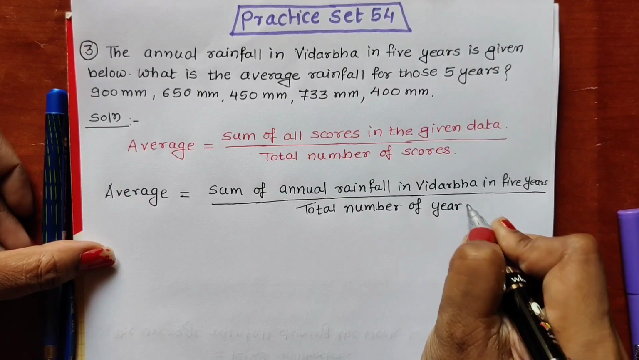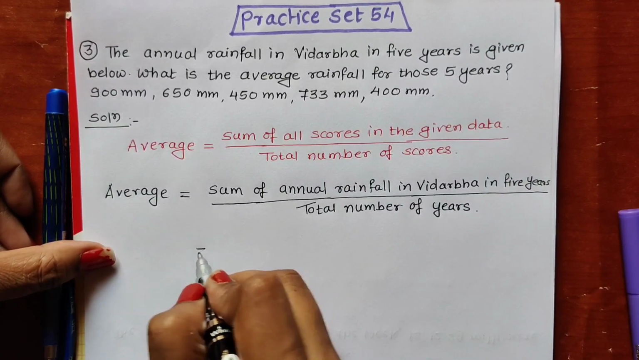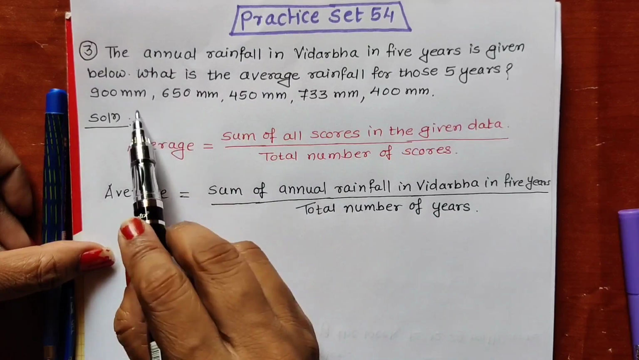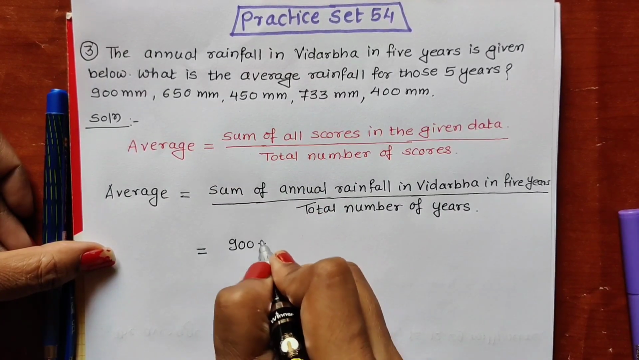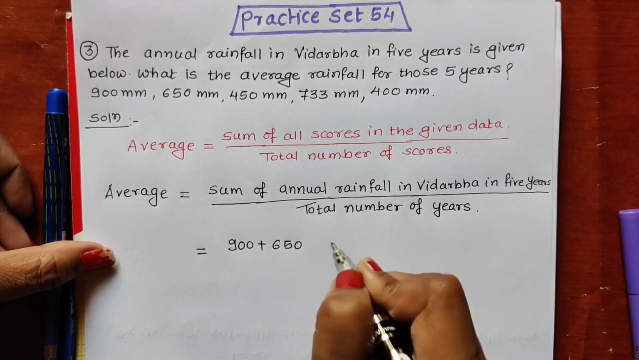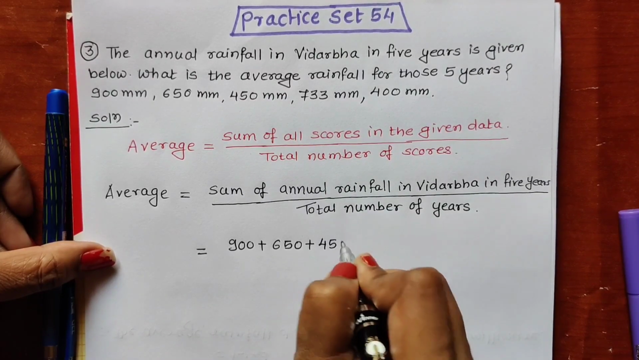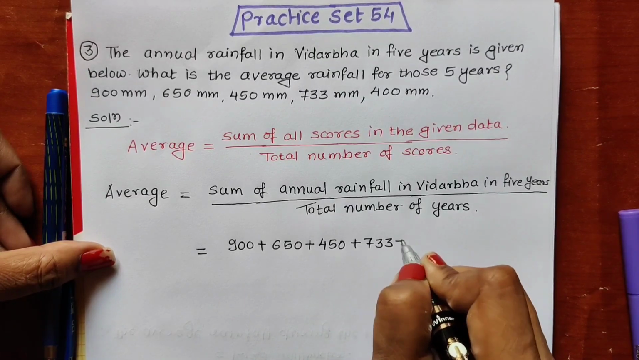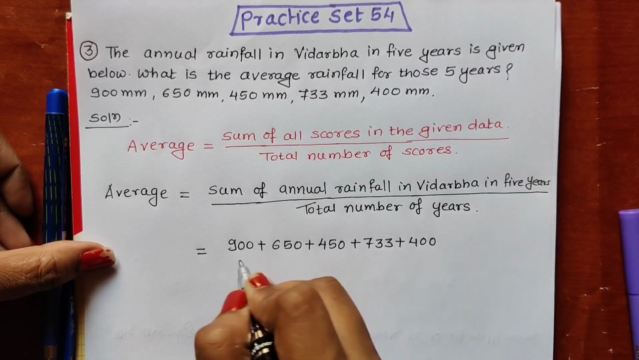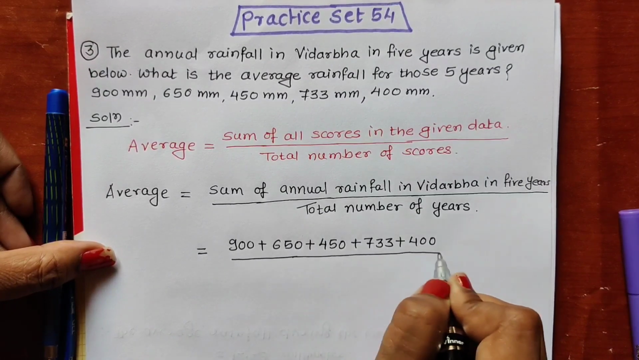Now we will be adding this rainfall for 5 years. 900 plus 650 plus 450 plus 733 plus 400, divided by total number of years, which is 5 years.